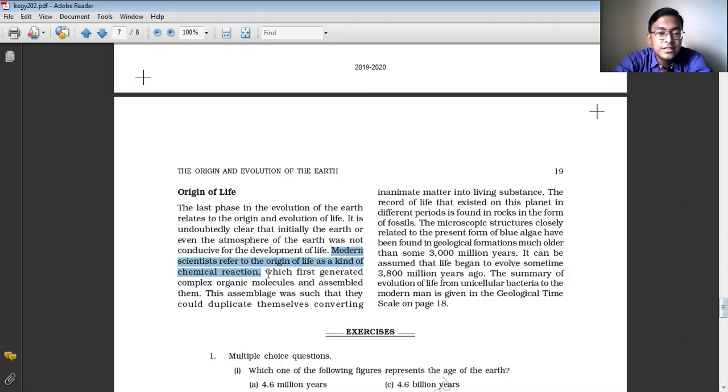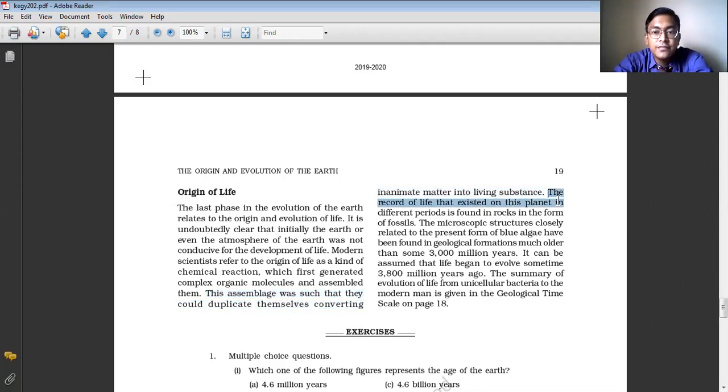This chemical reaction first generated complex organic molecules and assembled them. Because of these chemical reactions, organic molecules were formed and they got assembled together. This assemblage was such that they could duplicate themselves, meaning the same type could be formed, converting inanimate matter into living substance.